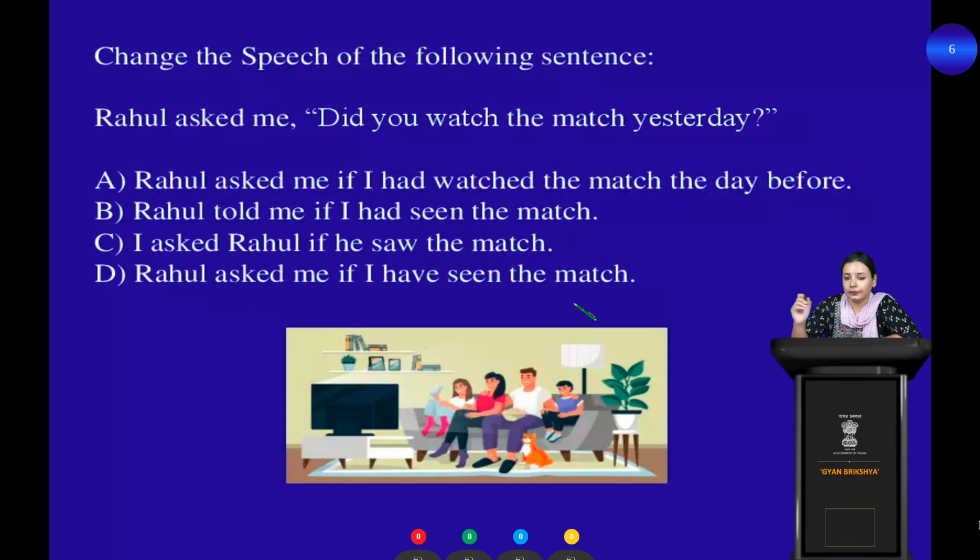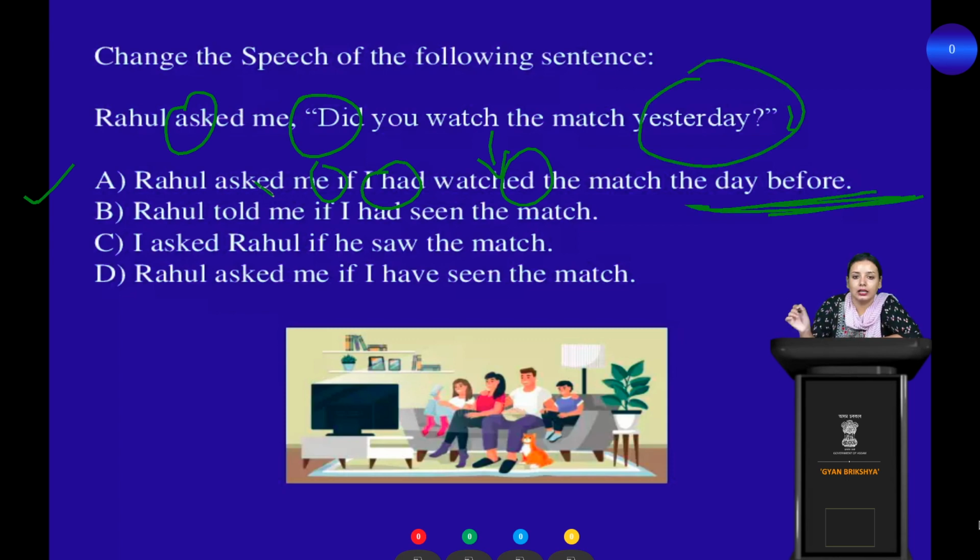The time is running up, and the answer is what? And the answer is A. Very good. Because Rahul asked me, question mark, so we have to use if I had. Did is a past tense, so we have to use had. And watch changed into ed form because it's in past. Here you can check if it's in present or past. Okay. So if I had watched the match the day before. So yesterday changed into the day before.